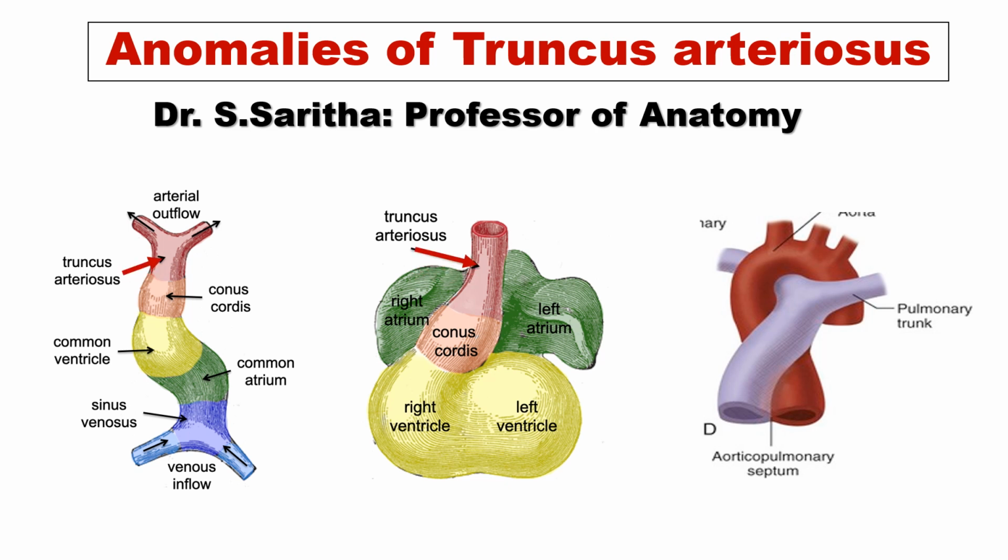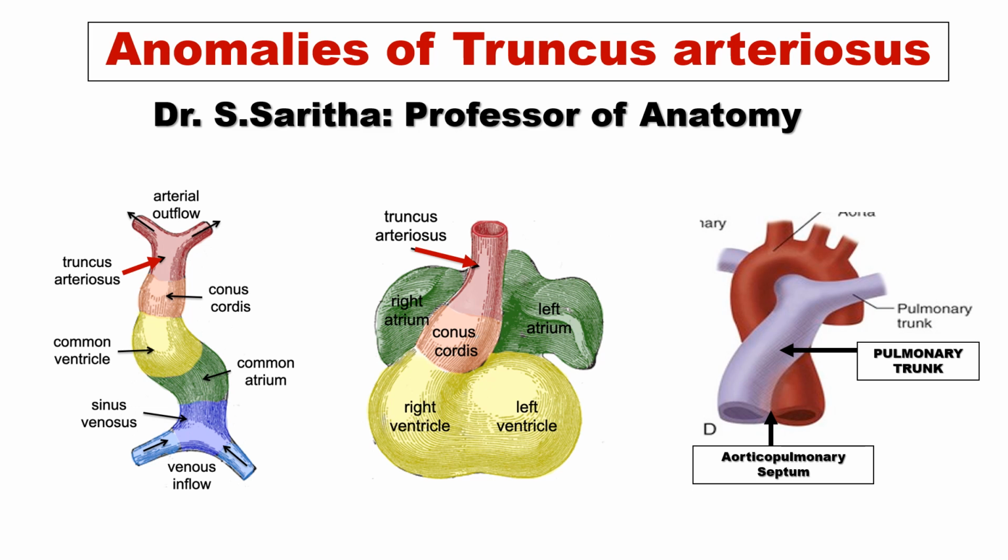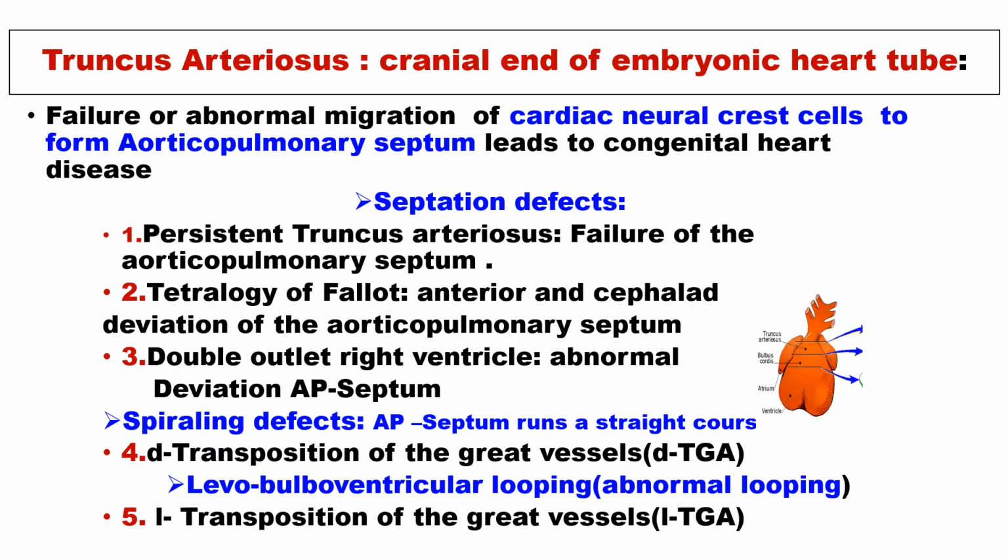Truncus arteriosus is divided by the aorticopulmonary septum into the pulmonary trunk and ascending aorta. Truncus arteriosus is the cranial end of the embryonic heart tube. Failure or abnormal migration of cardiac neural crest cells to form the aorticopulmonary septum leads to congenital heart disease.